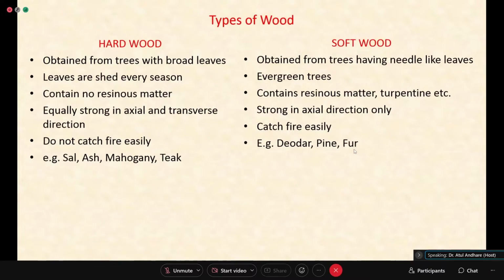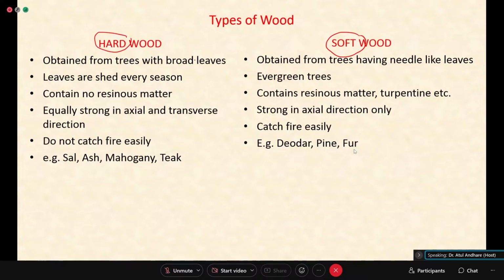There are two types of wood normally you will encounter. One is called hardwood and one is called softwood. Now, this has nothing to do with the hardness as such. It doesn't mean that a particular wood is relatively harder and the other is softer. It is not like that. Basically, the classification depends on which kind of trees we obtain it from.